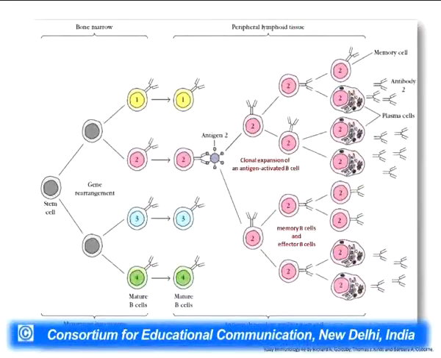So subsequently the B memory cells are produced, as well as B effector or the plasma cells are produced. The plasma cells are the cells which are responsible for the secretion of the antibodies into the blood circulation or the blood serum. These plasma cells are the ones which are secreting the antibodies continuously into the blood serum so that they can be circulated through our body.